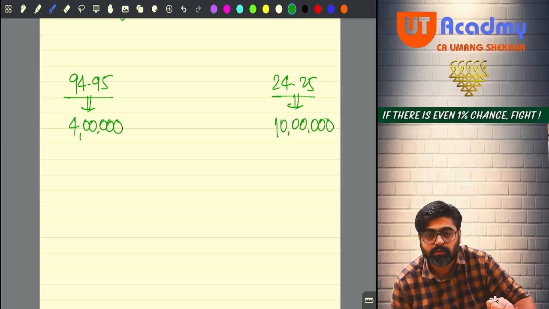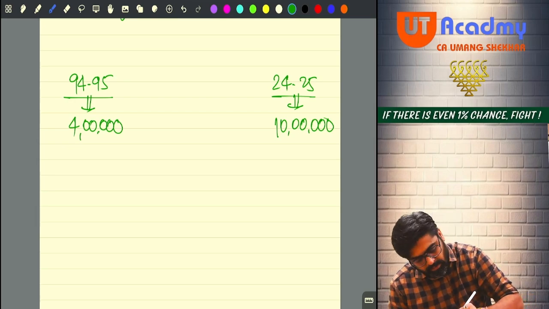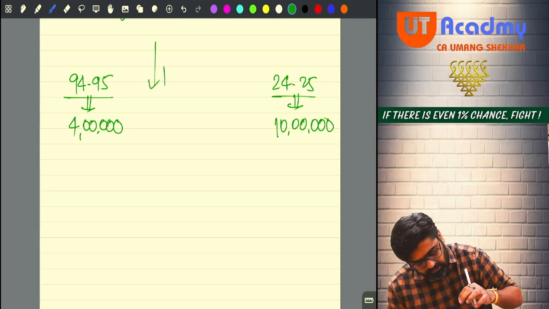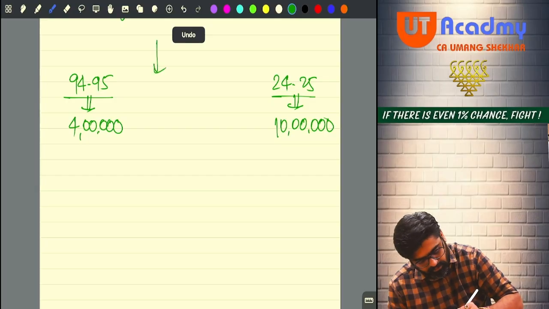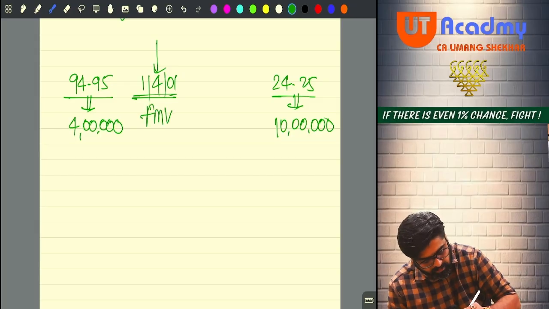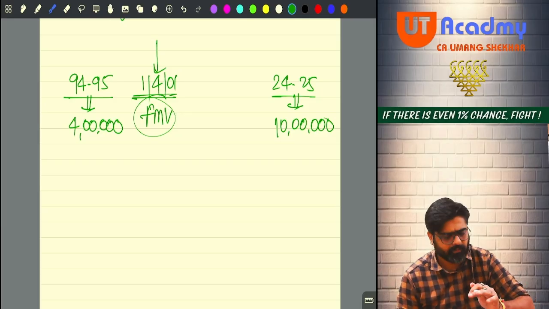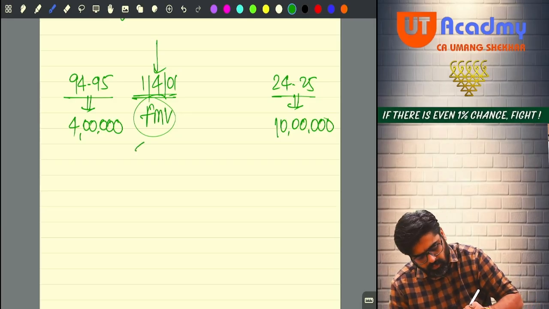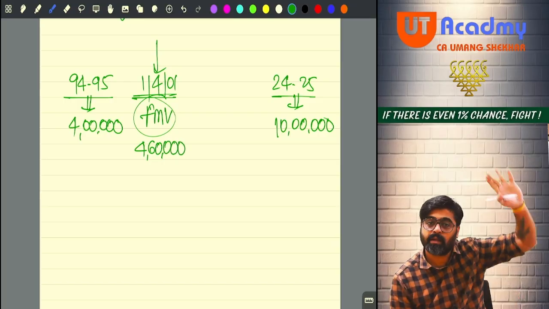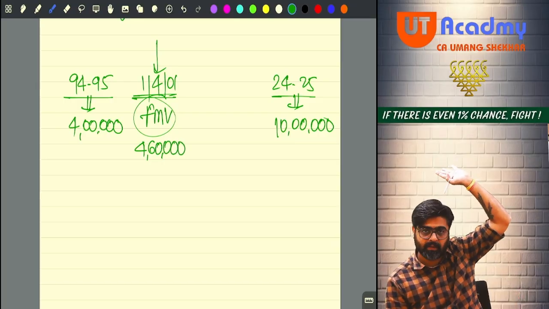But before that, there will be a date. The date will be 1st April 2001. On this date, we will take the fair market value, the fair market value as on this date. For example, the fair market value was 4,60,000. Possible or not? In the year 94-95, you bought for 4 lakh.